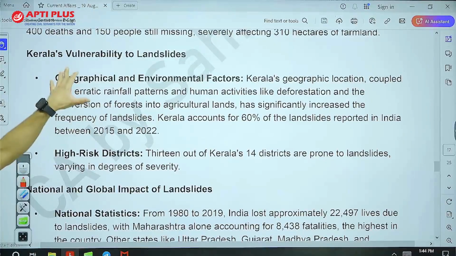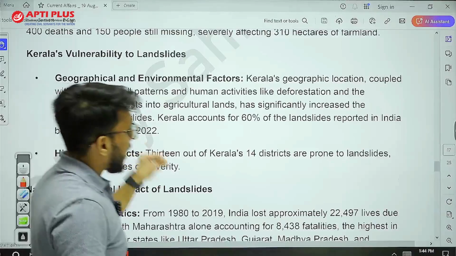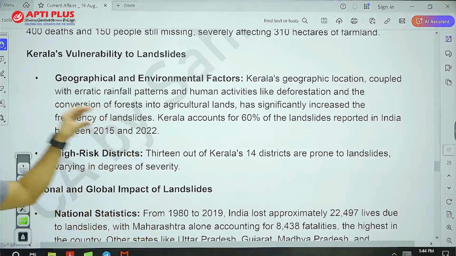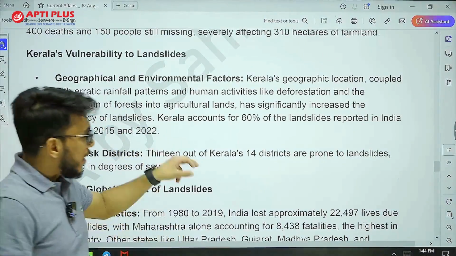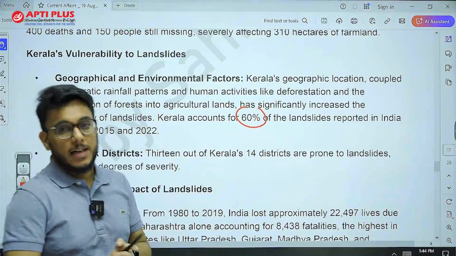First of all, when we talk about Kerala, the geographic location and environmental factors of Kerala make it more susceptible to landslides. Kerala accounts for 60% of landslides that happen in India.